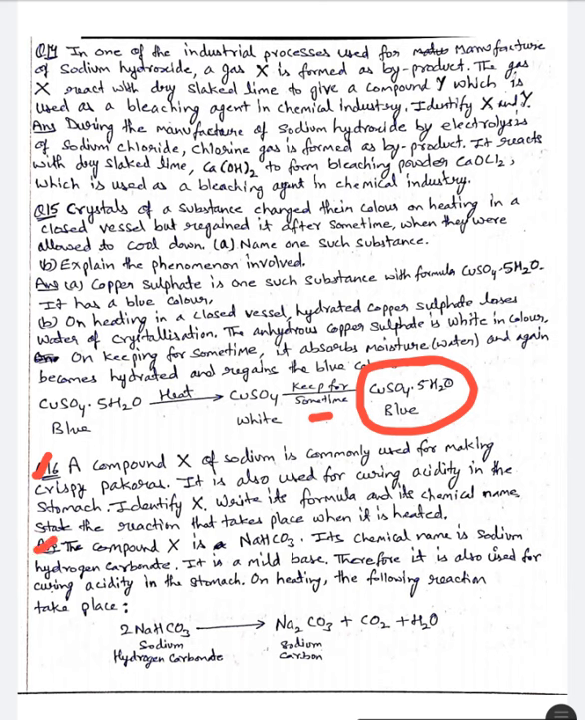The answer is, the compound X is NaHCO3. Its chemical name is sodium hydrogen carbonate. It is a mild base, therefore it is also used for curing acidity in the stomach. On heating, the following reaction takes place. 2NaHCO3 gives Na2CO3, sodium carbonate, plus CO2 plus H2O.